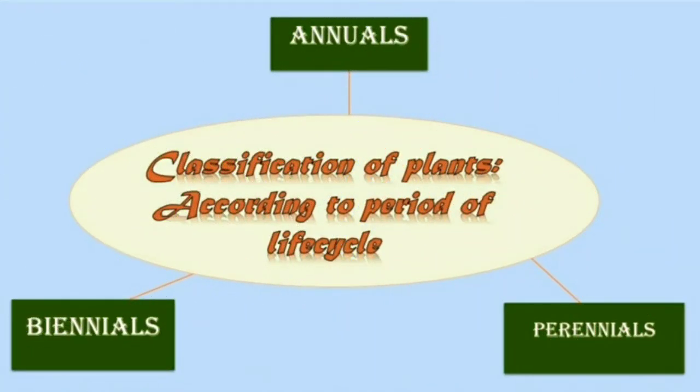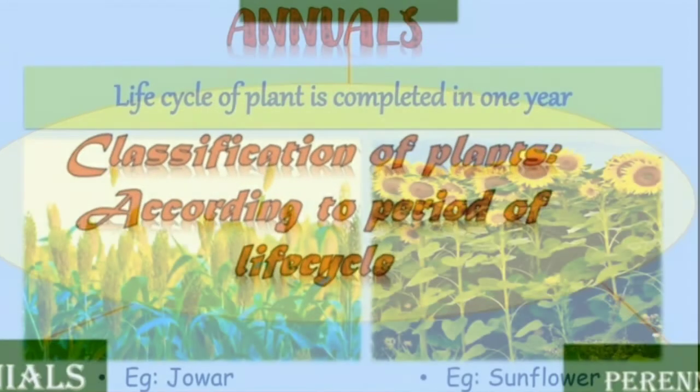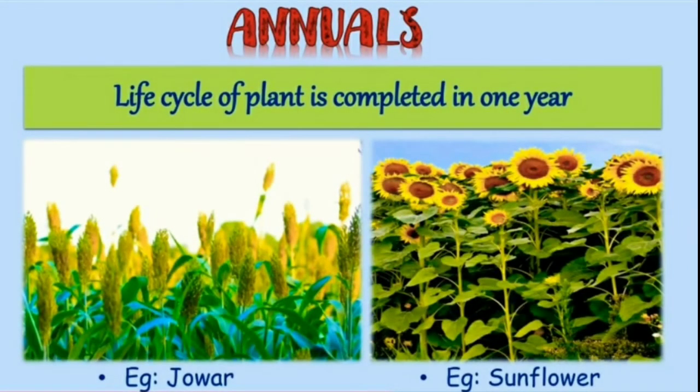Children, according to the period of their life cycle, plants are classified as annual, biennial, and perennial. So let us study what are annual plants. The life cycle of a plant is completed in 1 year. That means the complete life of a plant, completed in just 1 year, is called an annual plant.